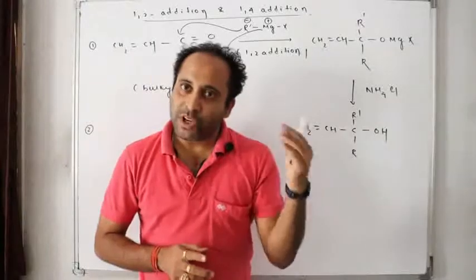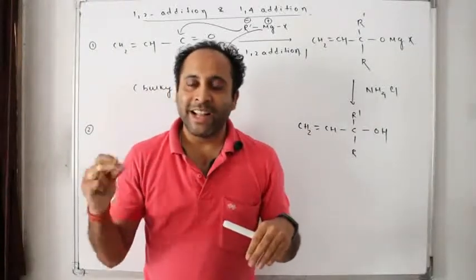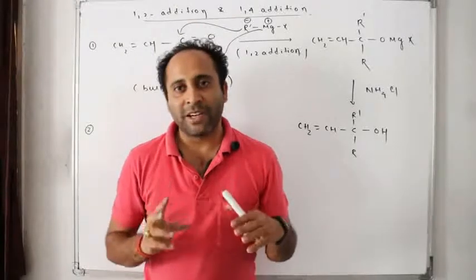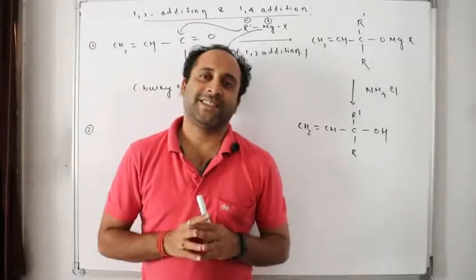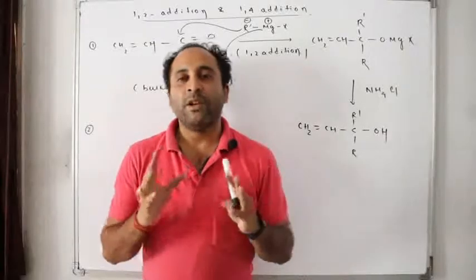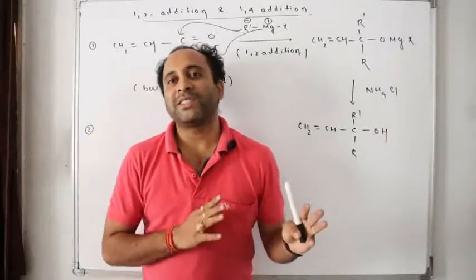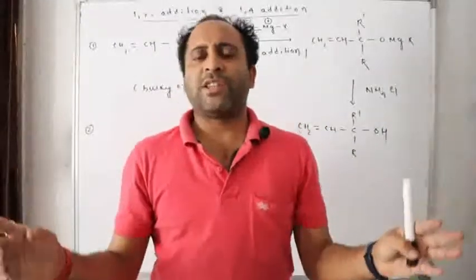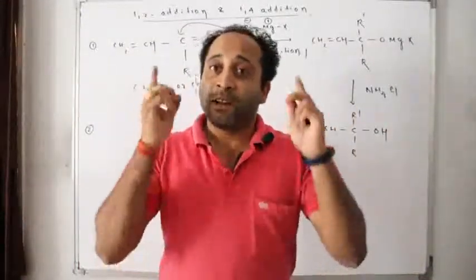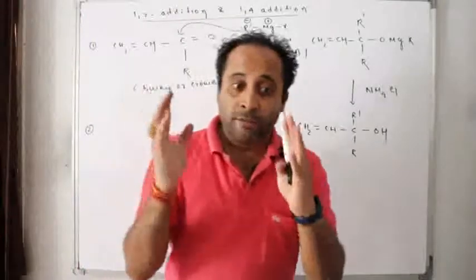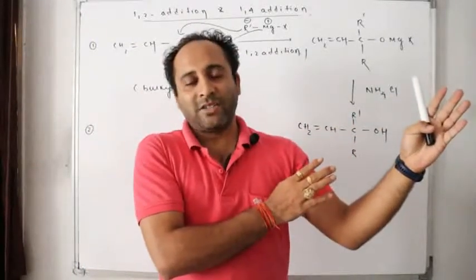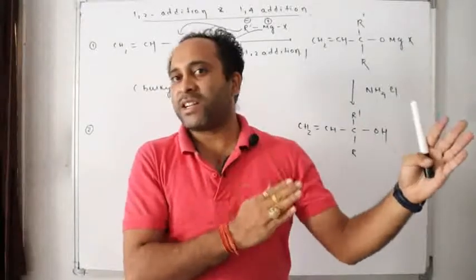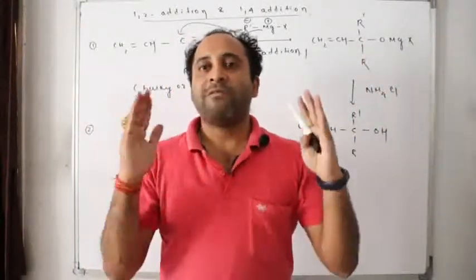The Grignard reagent with cuprous halide will be converted to Gilman's reagent, and Gilman's reagent will go for 1,4 addition. Remember, Grignard reagent will never go for 1,4 addition, it will only go for 1,2 addition. But Grignard reagent with cuprous halide will always give Gilman's reagent, and Gilman's reagent will go for 1,4 addition.